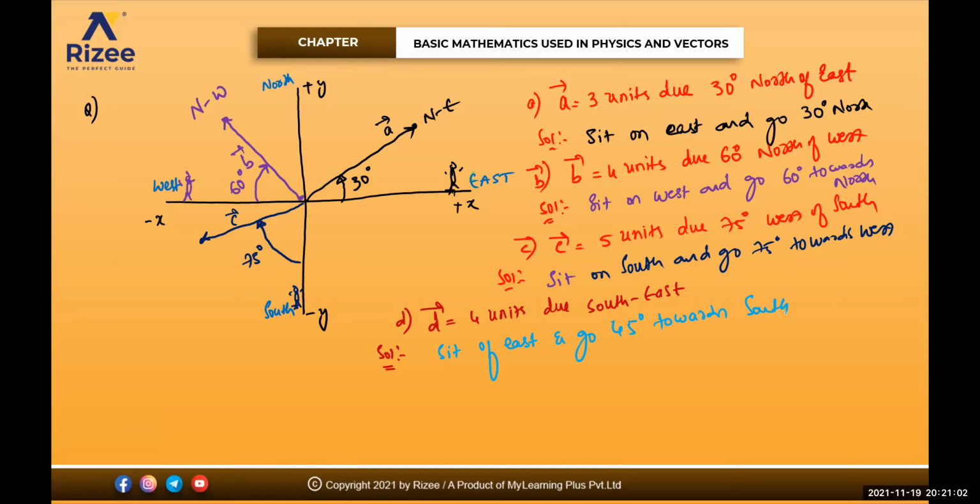So now I'm sitting on the east, somewhere here, and I'm going exactly 45 degrees, the center. This is your D vector. Sitting on the east and going 45 degrees towards the south, like this, arrow mark. This will be the 45 degrees. Clear for everyone? Any doubt in this one, beta?